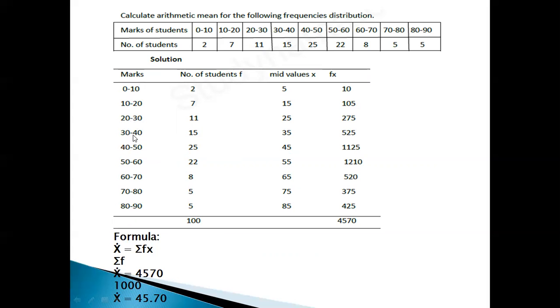Next, 30 plus 40, 70 divided by 2, 35. Frequency is already there. First we have to find the midpoint. This is also called fx or fm, whatever it may be. We can call it X now because X is defined like this.